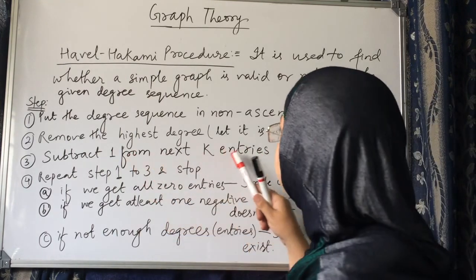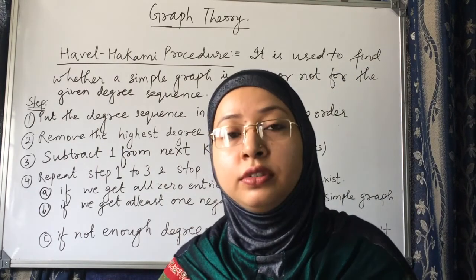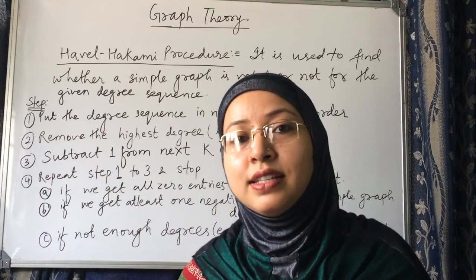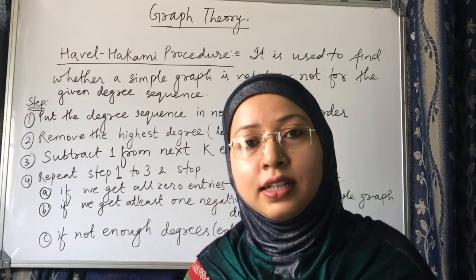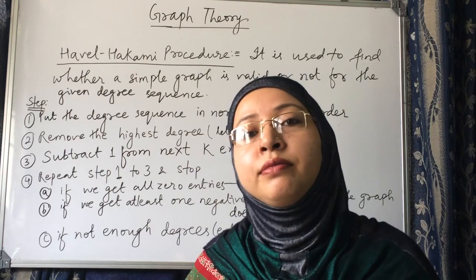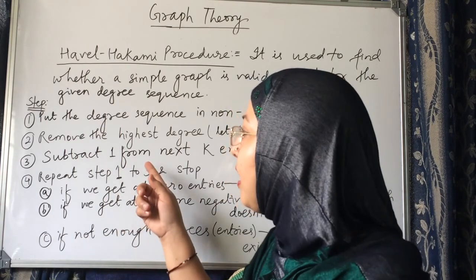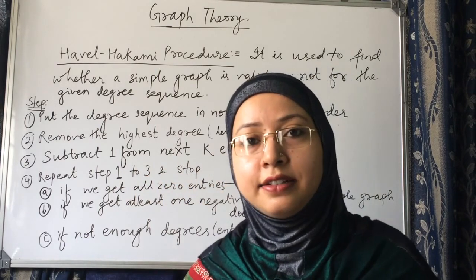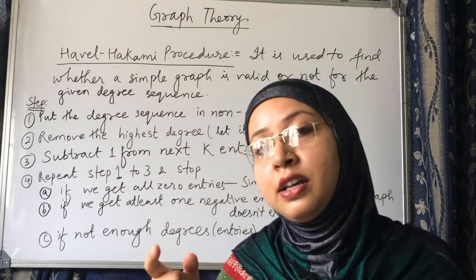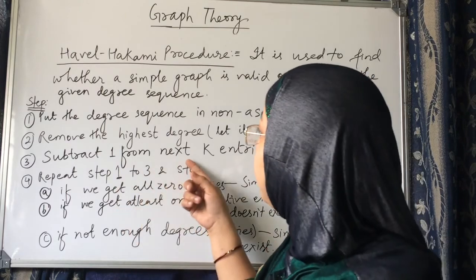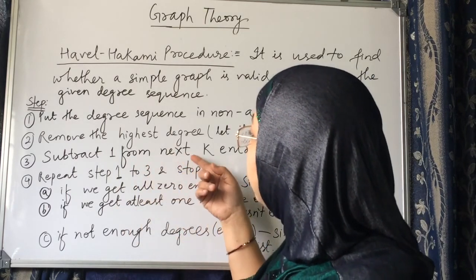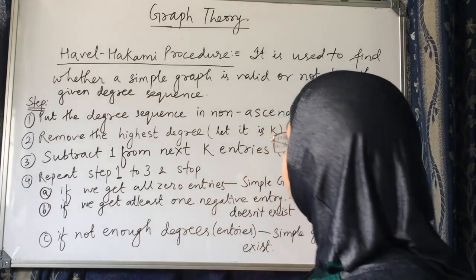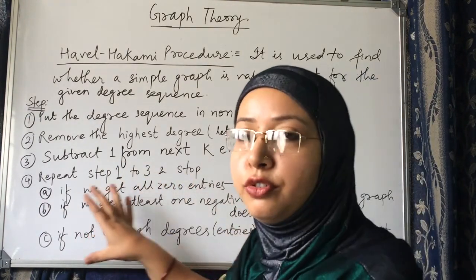Subtract 1 from the next k entries. So the first step is to arrange the sequence in non-ascending order. The second step is to remove the highest degree, which is k. The third step is to subtract 1 from the next k entries. After removing the first highest entry, you subtract 1 from all the next k entries, where k is the highest degree. And then what do we have to do?